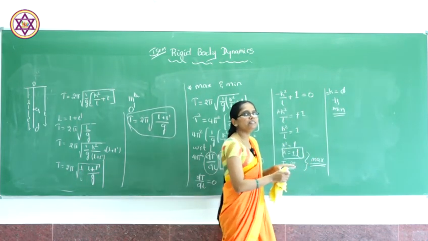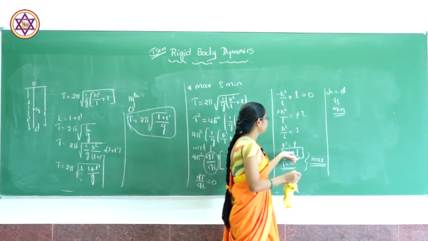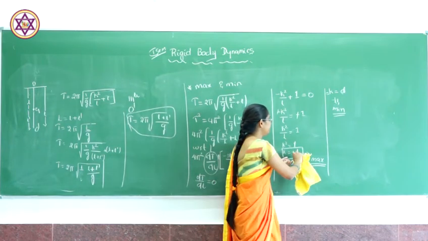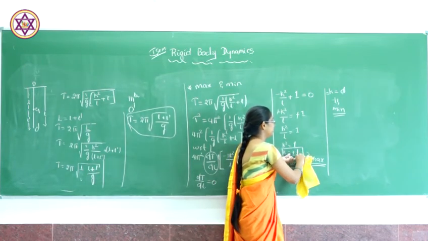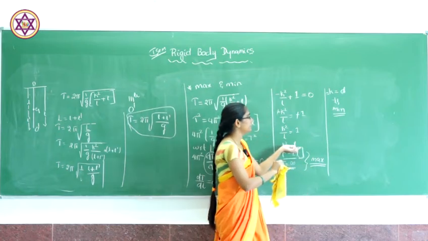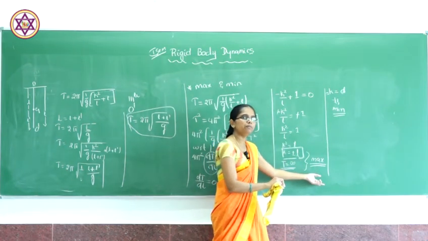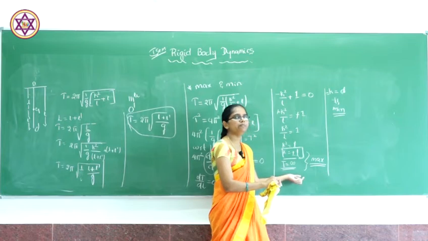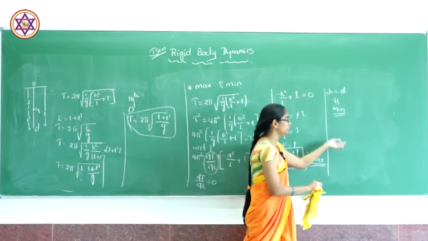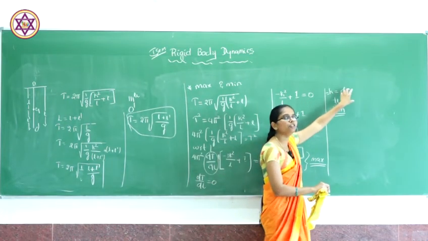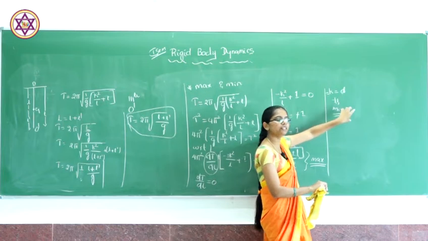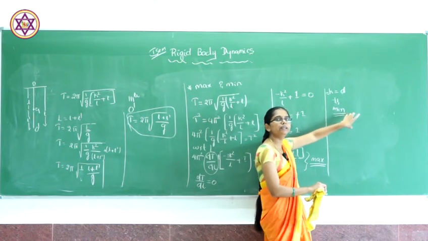From this we can conclude that the time period depends on the length. If we take k value as 1, that is the maximum condition, where T will be infinity. If we consider k equal to L, that is the minimum condition, the time of oscillation will be very small.